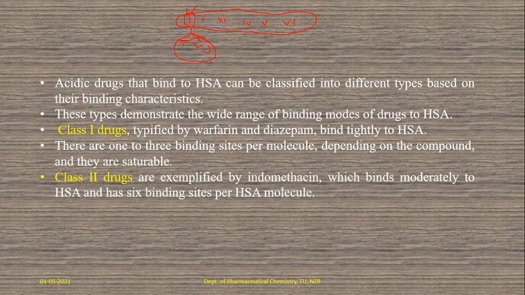Indomethacin site. This is the indomethacin site, an inflammatory site I think, right? Class 2 drugs are exemplified by indomethacin, which binds with the protein HSA only moderately. And here it has again 6 binding sites per HSA molecule. And for the second type of binding sites, how many are present for each molecule? Up to 6 binding sites are present.